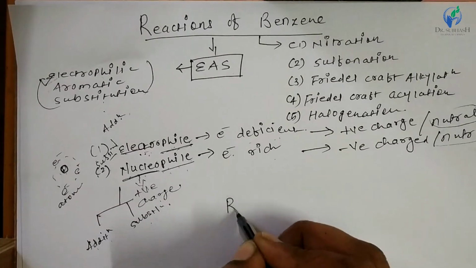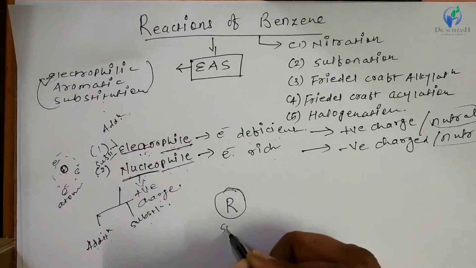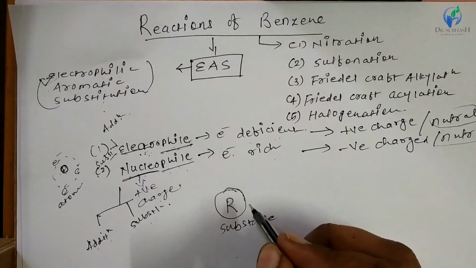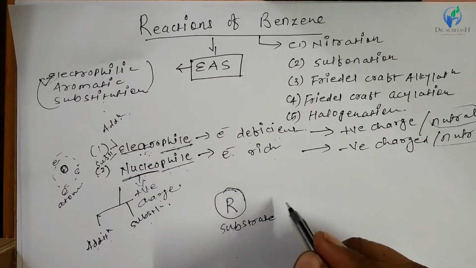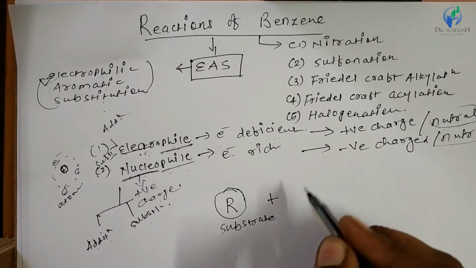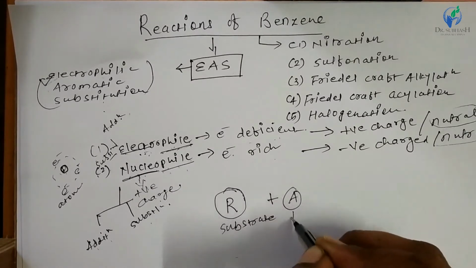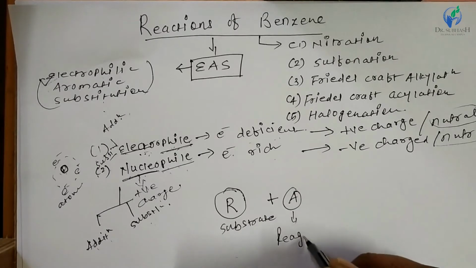See one example. If R is our substrate, which is to undergo the chemical reaction, and it reacts with molecule A, this one is the reagent.